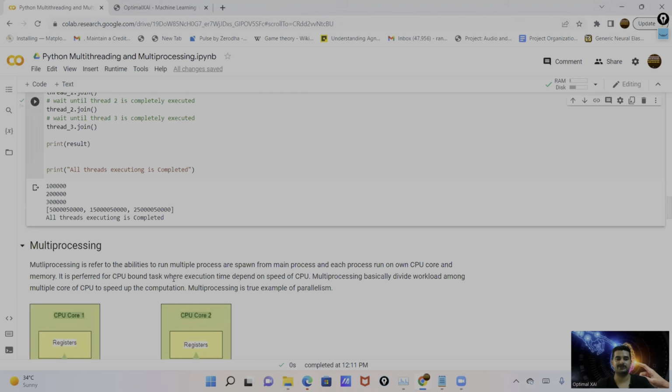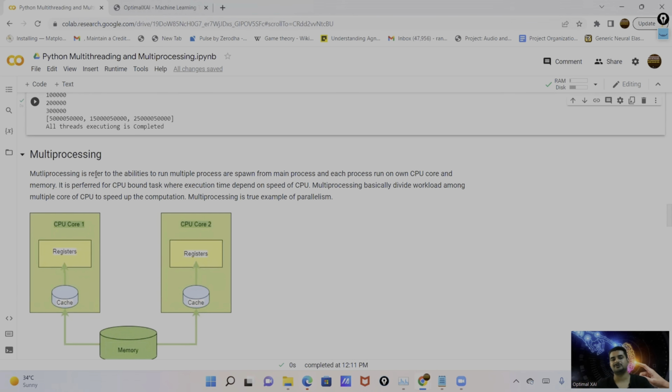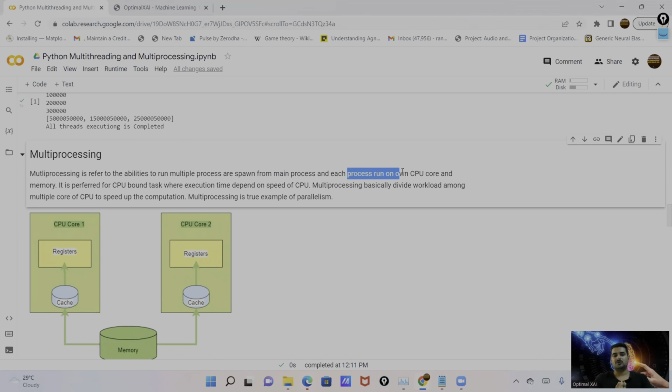So now I move to multiprocessing. Multiprocessing is the actual example of parallel execution. Multiprocessing basically means the capability of the system to run multiple processes in parallel on different cores of the system. It is preferred when we have computation-bound tasks or CPU-bound tasks. It parallelizes those computations and assigns them to different cores, reducing the execution and computation time. Multiprocessing basically divides the workload among the multi-core CPU to speed up the computation.